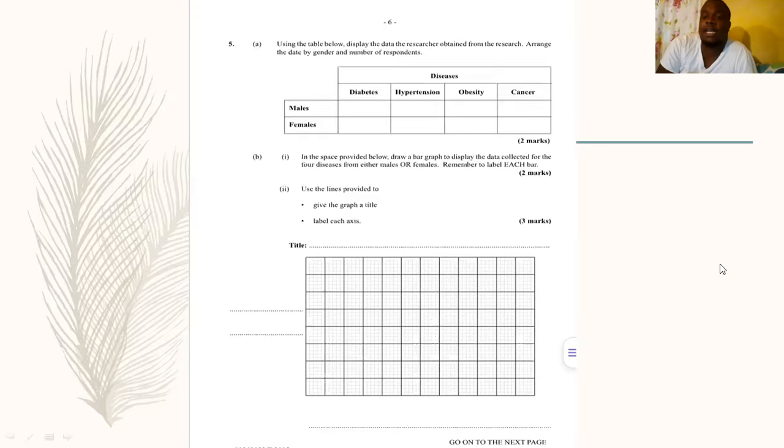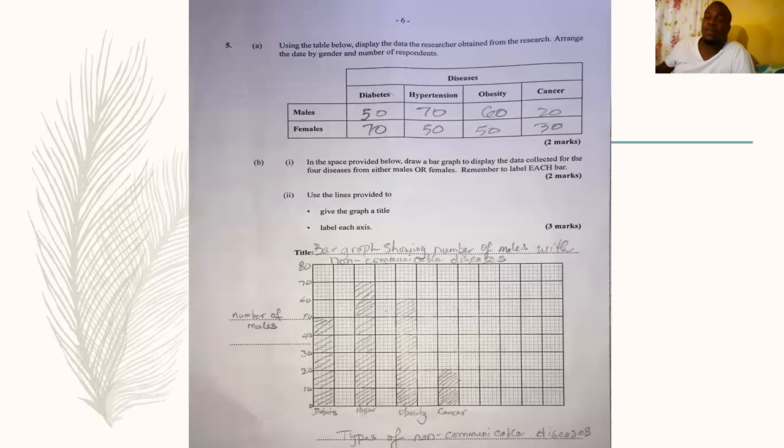I've gone ahead and I've worked out this, right? And I've actually put the paper there to show how I worked it out, because I know that this can be a little bit difficult. Because I'm not a maths person, so I sympathize with those who are not good at math either. So we can see that males: diabetes 50, hypertension 70, obesity 60, cancer 20. Females: diabetes 70, hypertension 50, obesity 50, cancer 30. So we're going down to our bar graph now.